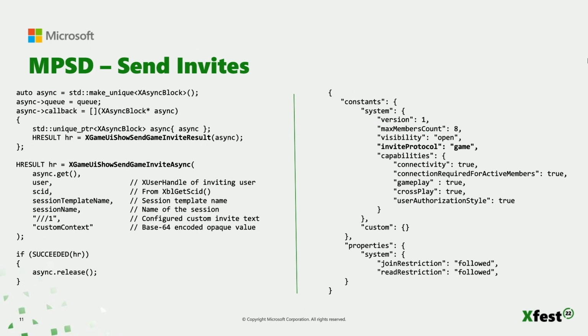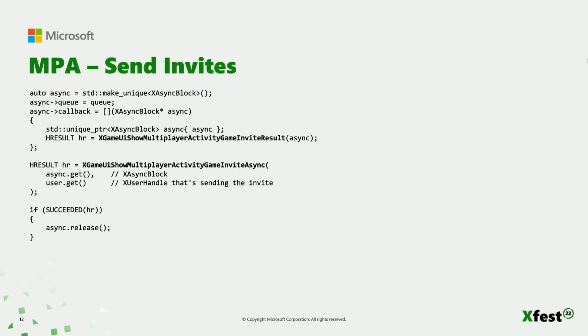On the right-hand side, you'll see our game template again. In order for invites to be sent for a session, it needs to have the invite protocol property specified with the value of game, as you see bolded on the slide. And now the MPA version. This will bring up the same user selection UI and then send invites to all the users that are selected from the UI using the published activity of the inviting user.